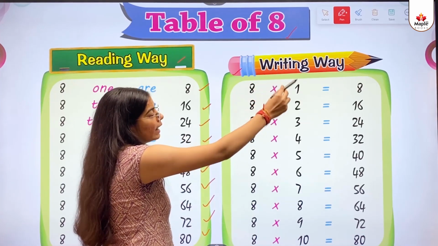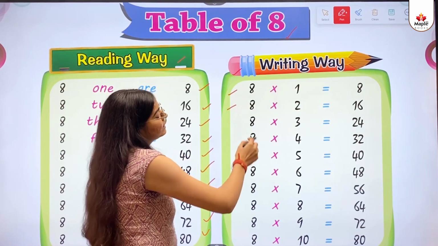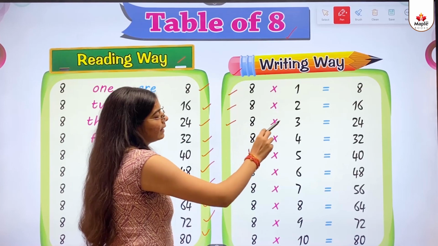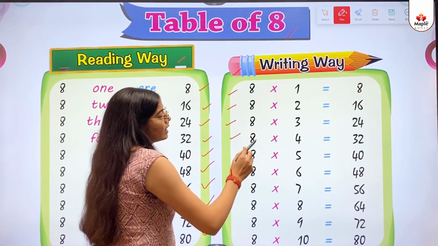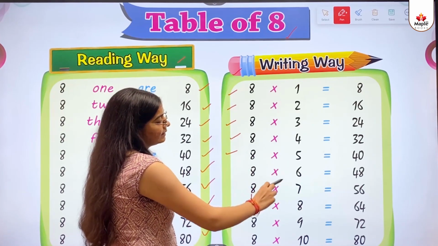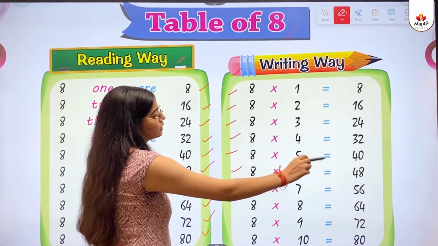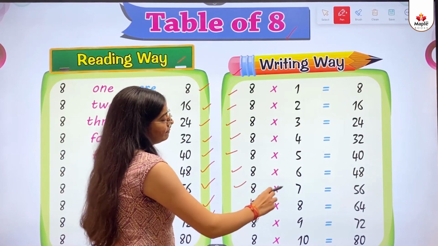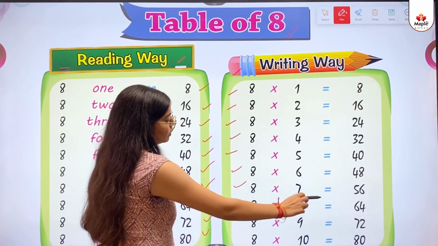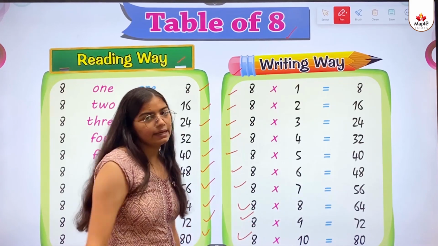8 multiply 1 equals 8. 8 multiply 2 equals 16. 8 multiply 3 equals 24. 8 multiply 4 equals 32. 8 multiply 5 equals 40. 8 multiply 6 equals 48. 8 multiply 7 equals 56. 8 multiply 8 equals 64. 8 multiply 9 equals 72. 8 multiply 10 equals 80.